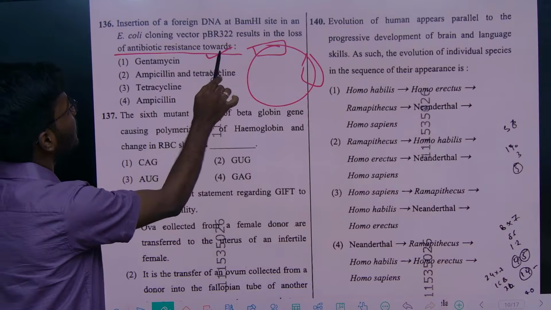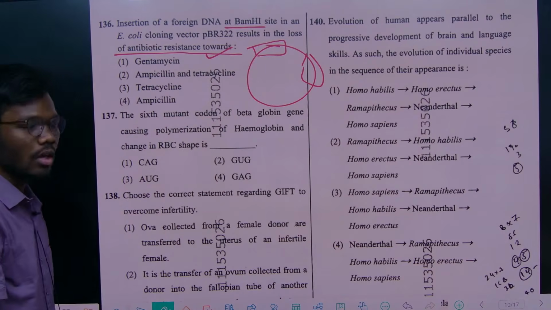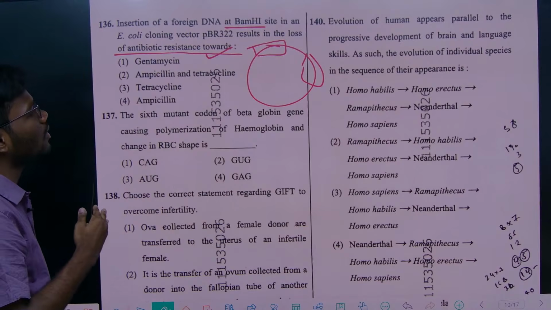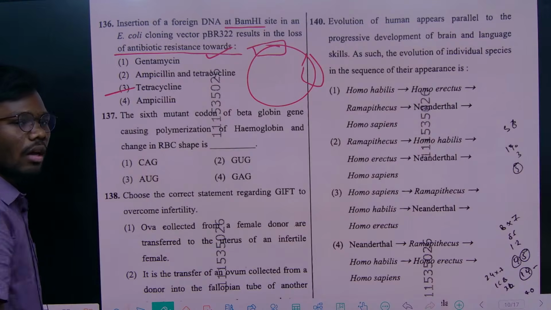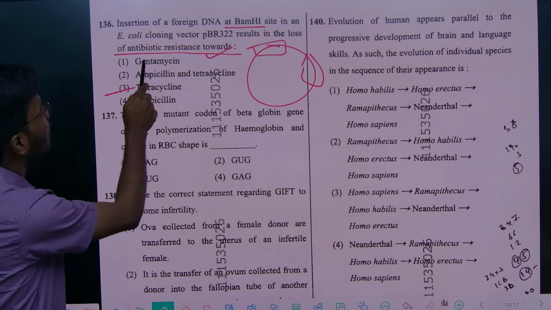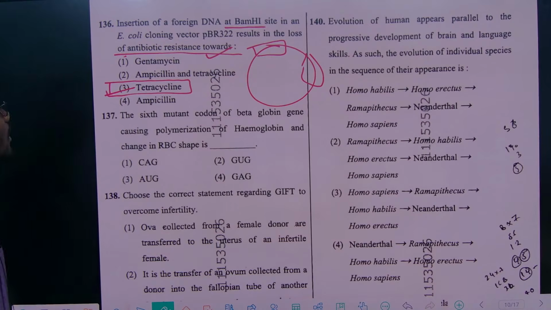The tetracycline resistance gene is present at the site of BamHI. So when you do a foreign insertion in BamHI, there will be a loss of antibiotic resistance to tetracycline. So the correct option is tetracycline, right?